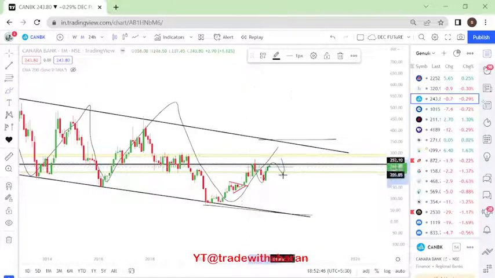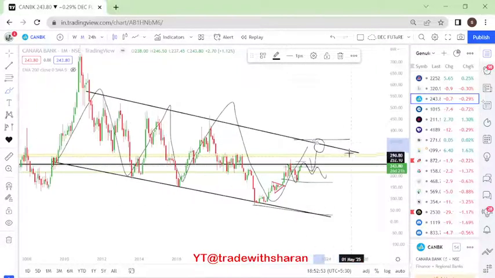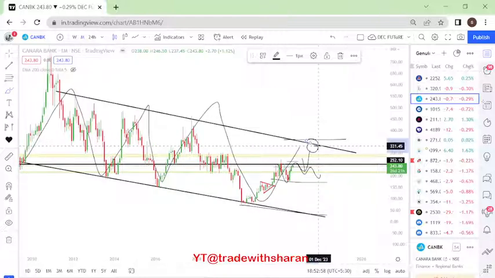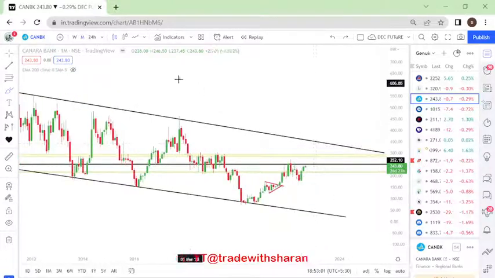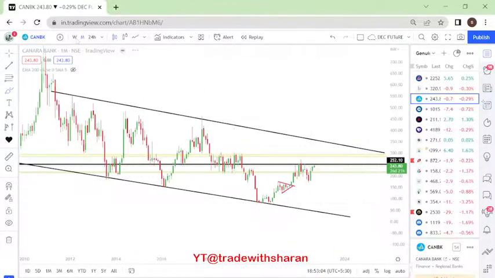And here, it is consolidating. So if we find that the price can move above this, we might get to see it go till this particular channel line, which is around 331 levels. Now we'll not go there. Alright, so this is the channel formation in Canara Bank.